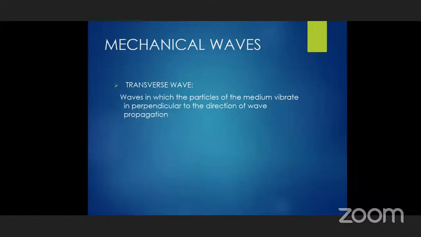When these are traveling, you can see this type of transverse wave in a stretched string, which we have already discussed. Musical instruments generally consist of string instruments or a membrane, like a tabla.